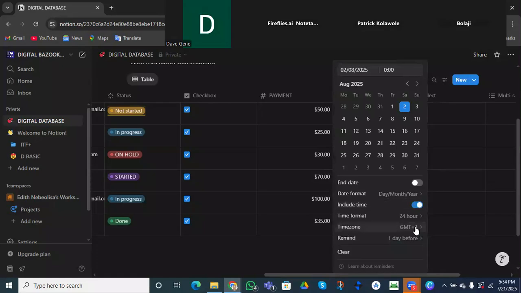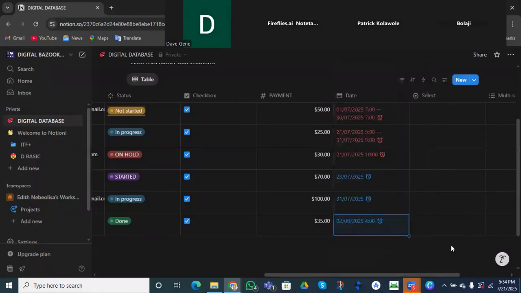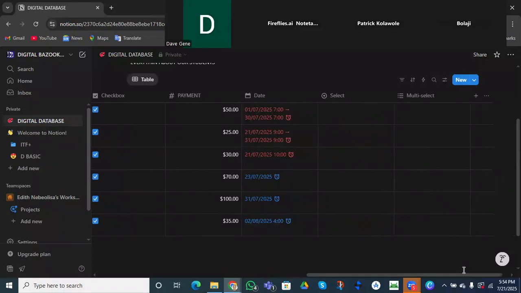I can equally decide to add the timing, and I will say that it's going to start by 4 p.m., right? Do you guys understand? Do you see how we are using our Notion to organize and add details?